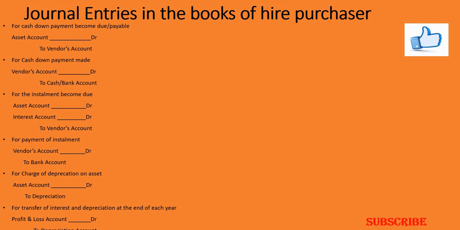Whereas in the full cash price method, the total cash price will be debited to the asset account, and whenever the installment is paid, it will be deducted. But usually in the regular system, the asset is debited as and when the installment becomes due. Thank you.